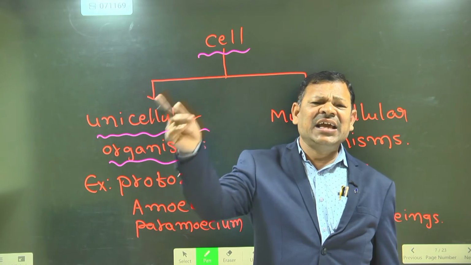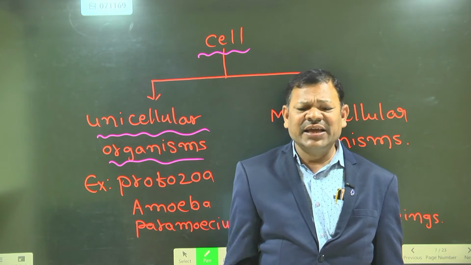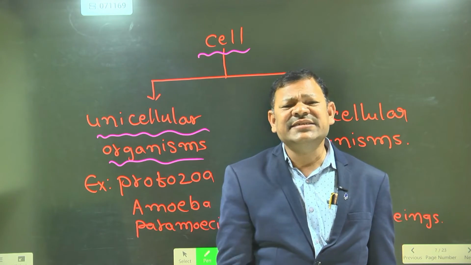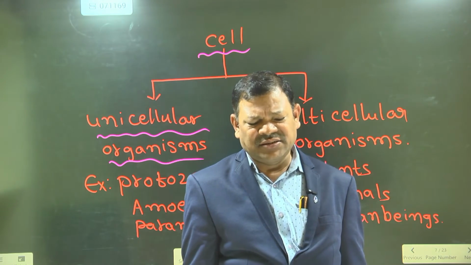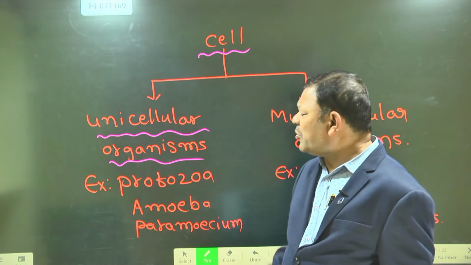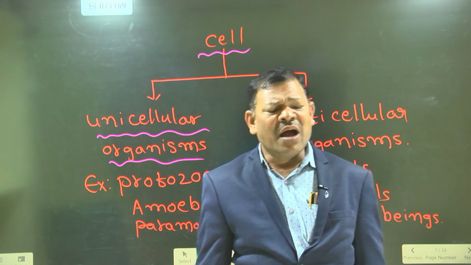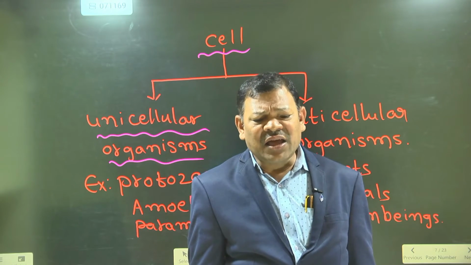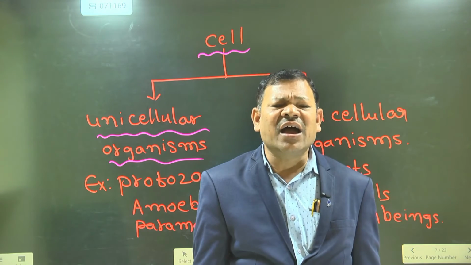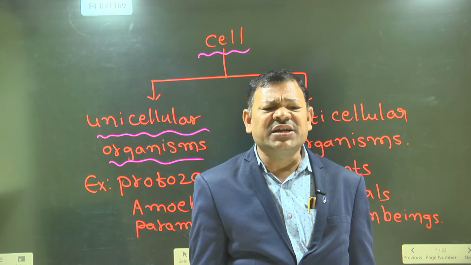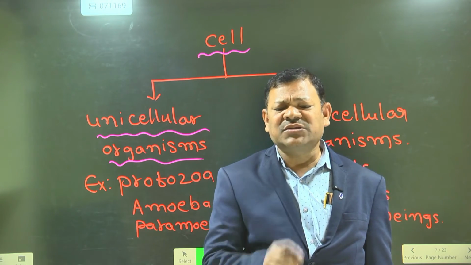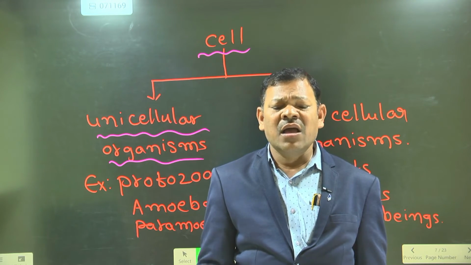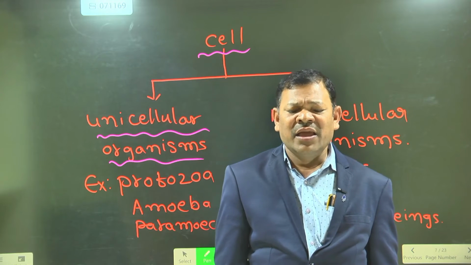In their entire life, only a single cell performs all the activities. Examples of the protozoa phylum: amoeba, paramecium, euglena, entamoeba histolytica. These are examples of unicellular organisms.